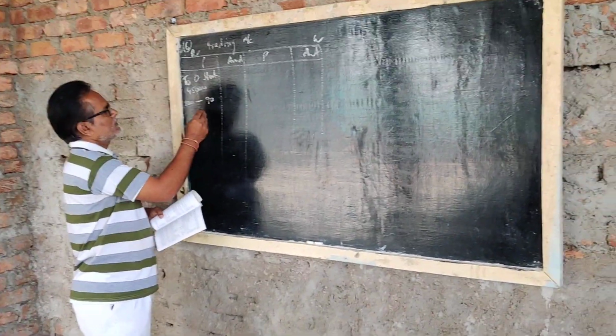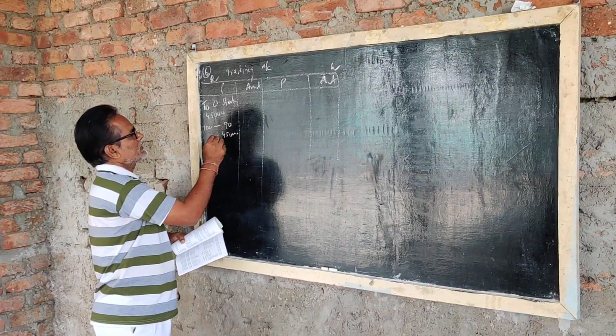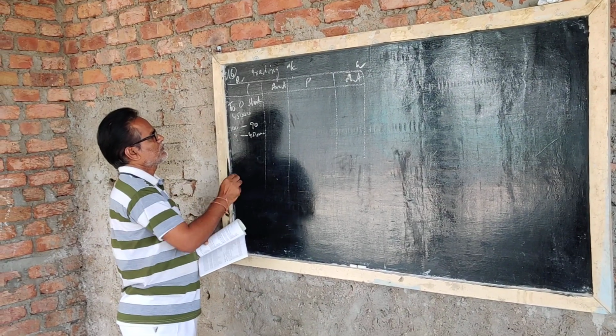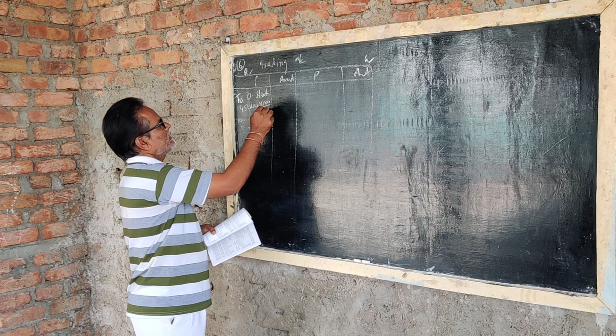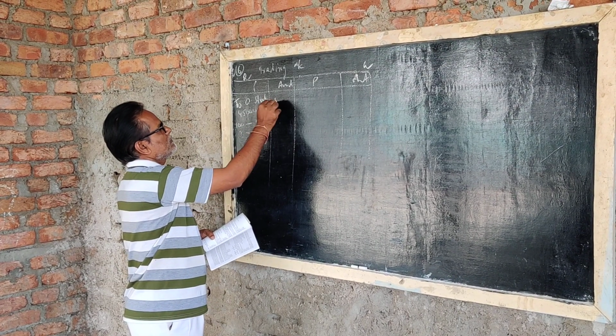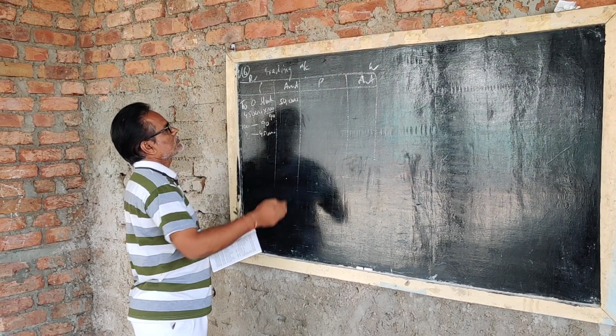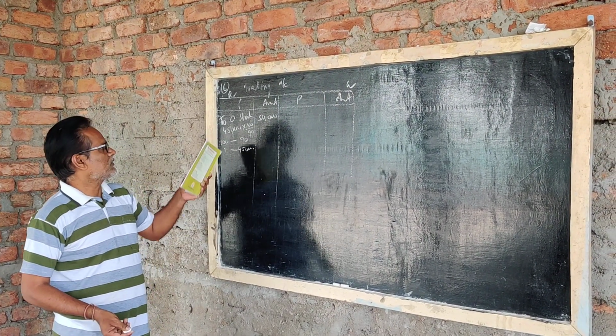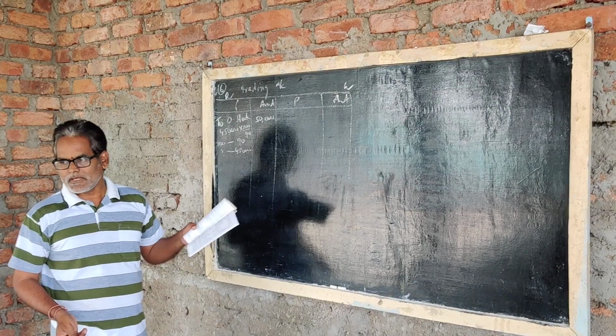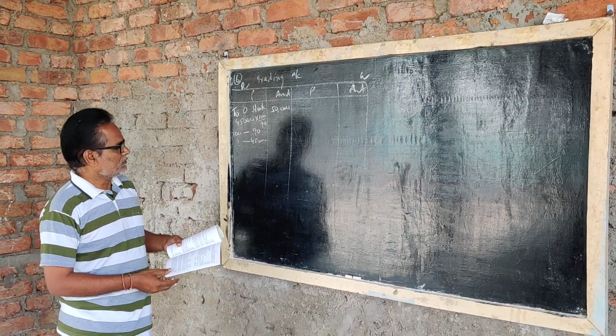Like that they wrote 45,000 rupees. How much full value? 45,000 into 100 by 90, you get 50,000 rupees. So actually they purchased 50,000 rupees, but they wrote 45,000 rupees. So now we have to take the actual price, 50,000 rupees.